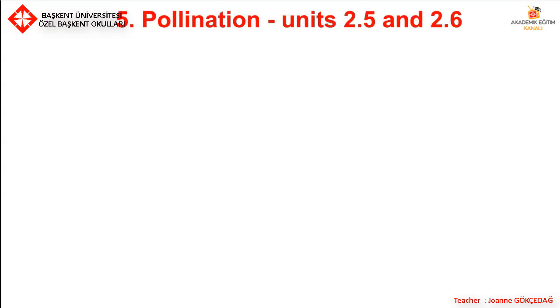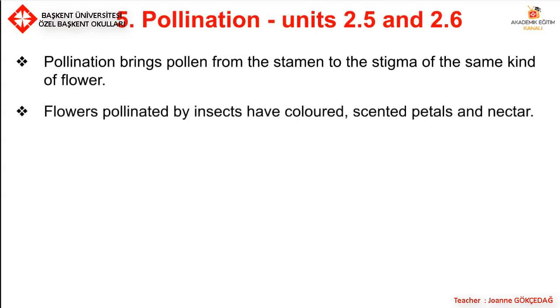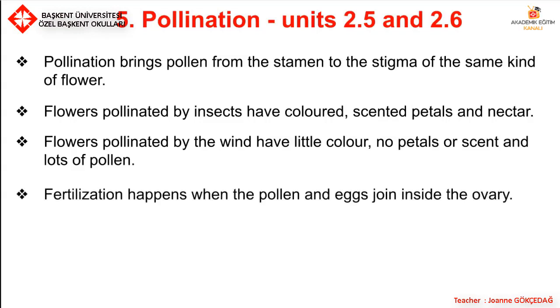What is pollination? Units 2.5 and 2.6. Pollination brings pollen from the stamen to the stigma of the same kind of flower. So it will go from a lily to a lily, or a rose to a rose. Flowers pollinated by insects have coloured, scented petals and nectar. Remember, scented smells nice. Flowers pollinated by the wind have little colour, no petals or scent, and lots of pollen. Fertilization happens when the pollen and eggs join inside the ovary.